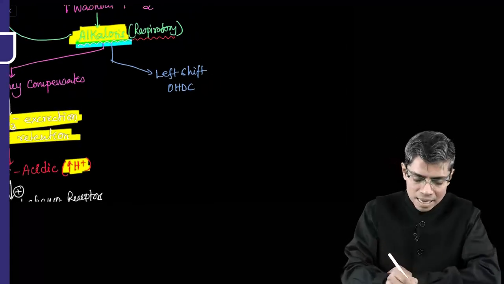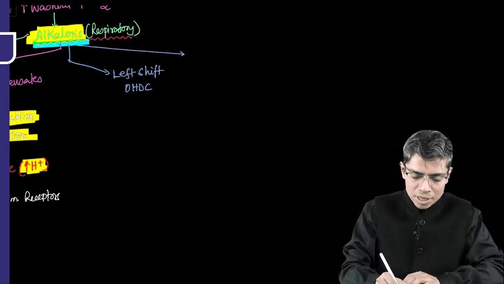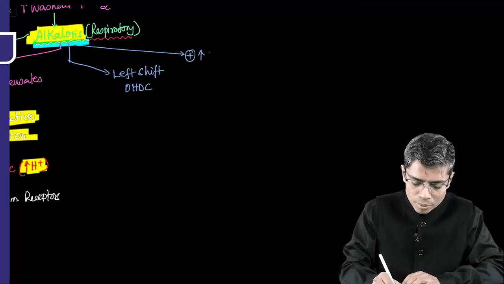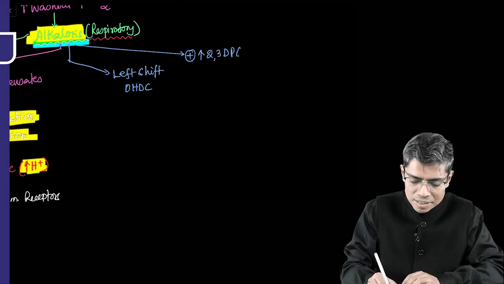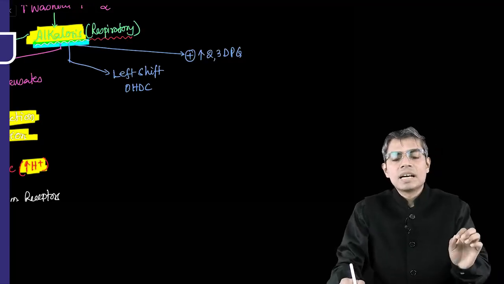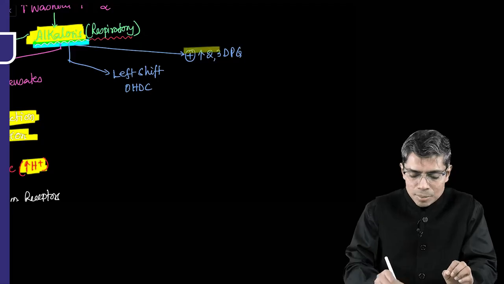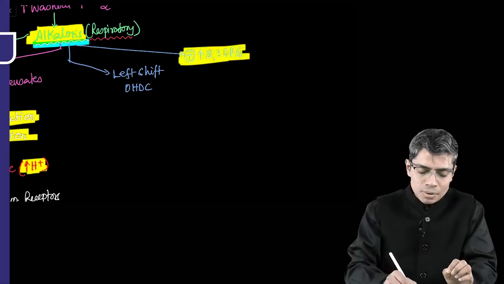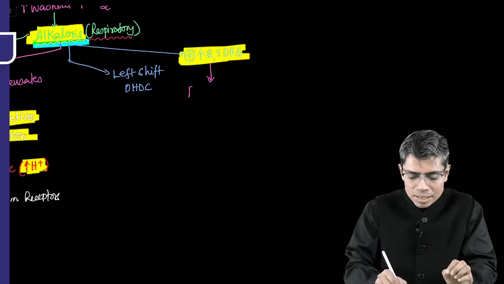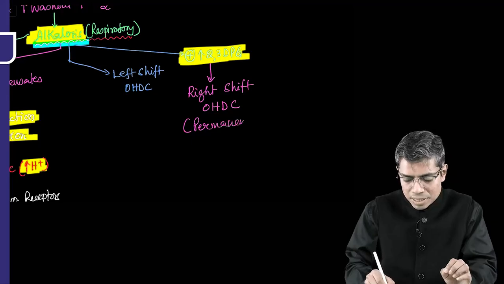Why? Because whenever this alkalosis is persisting for long duration, we know that alkalosis will increase the production of more and more 2,3-DPG, that is the 2,3-diphosphoglycerate, because we have seen the enzymes, right? The bisphosphoglycerate mutase enzyme will be stimulated by alkalosis, because of which there will be an increase in 2,3-DPG. Whenever there is an increase in 2,3-DPG, what kind of shift will happen? There will be a right shift of the oxygen hemoglobin dissociation curve, and this is the permanent shift.